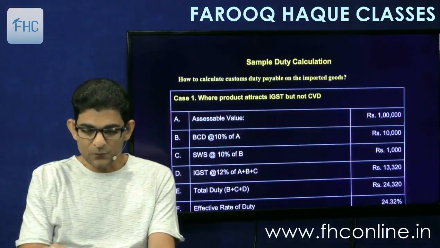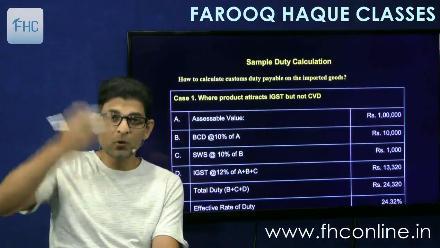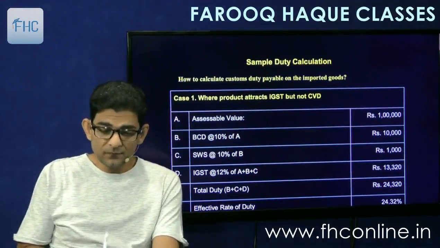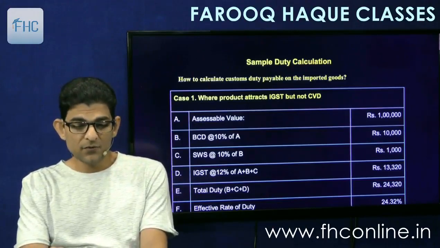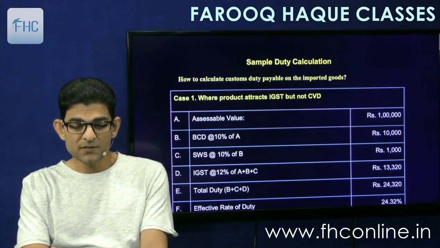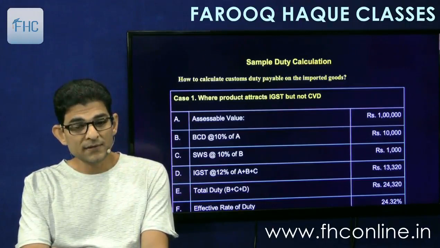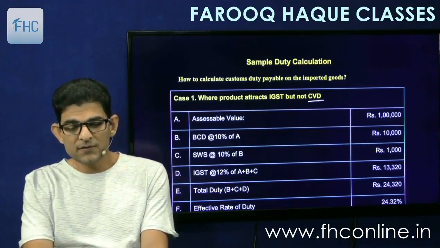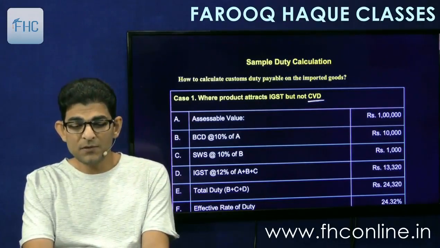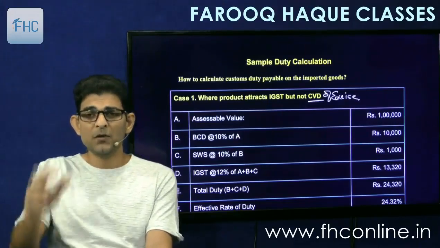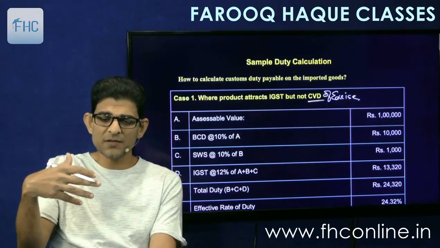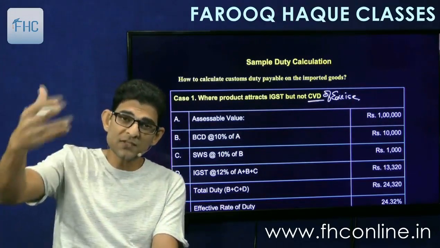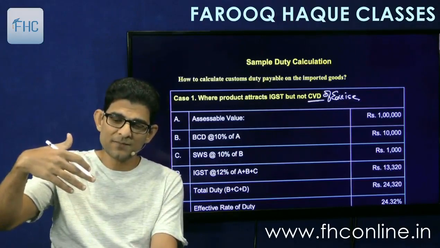Now see the sample calculations. So now you'll understand how to calculate all these taxes. It's very simple. Different scenarios are given there. First is where product attracts IGST but no CVD. So there is no CVD, and this is the normal situation because CVD means CVD of excise, the old one, because now the excise has been abolished and replaced by the goods and service tax. So earlier we used to countervail excise, now we are countervailing IGST. Okay.